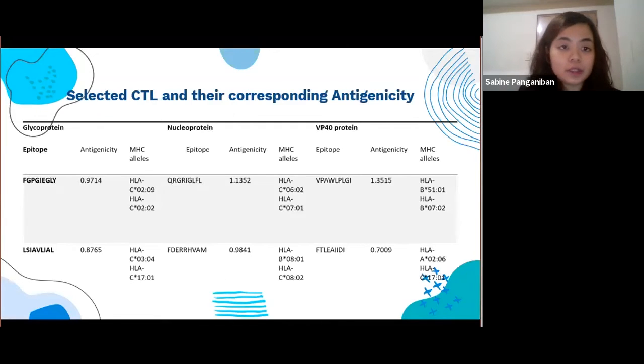Shown in this table are the top 2 most antigenic epitopes for each protein, using VaxiJen, for major histocompatibility complex class 1 epitopes of the Marburg virus. To develop active immunity, epitopes are predicted that the CTL can distinguish, and their ability to bind with the MHC class 1 complex is surveyed.